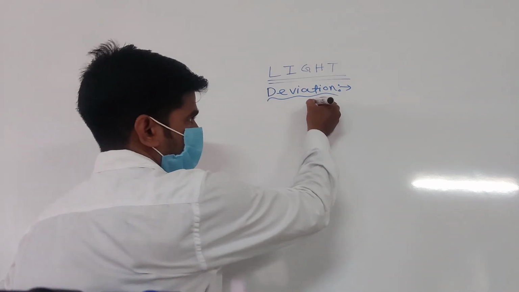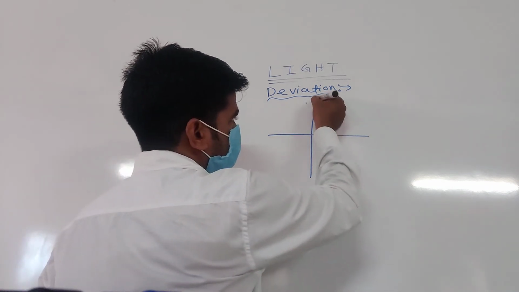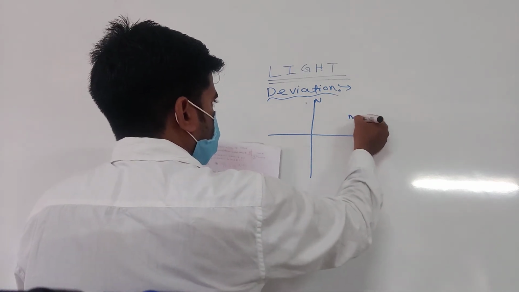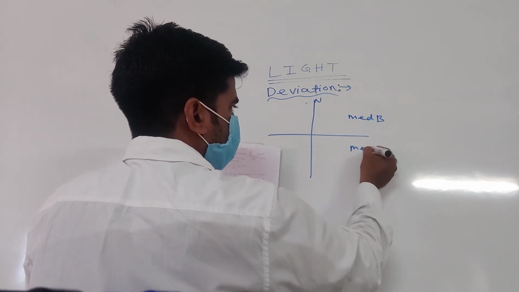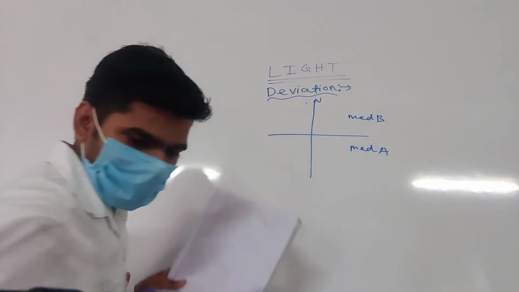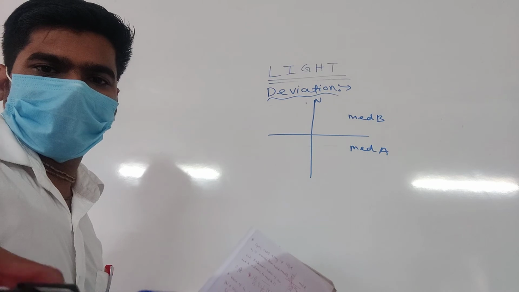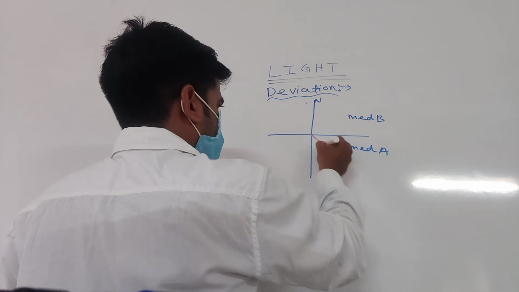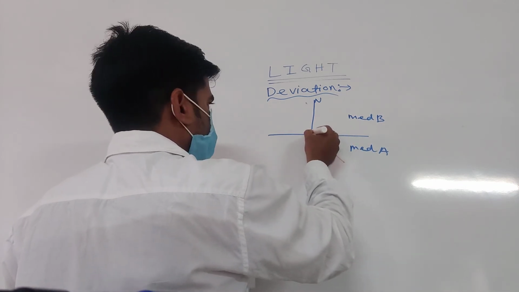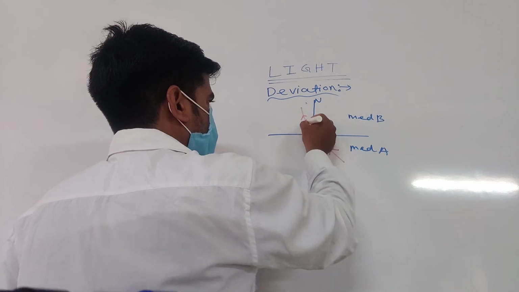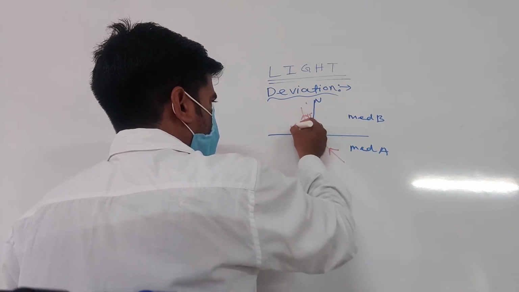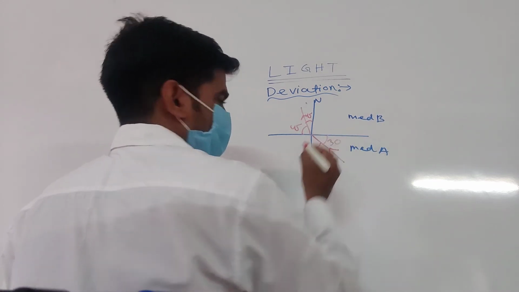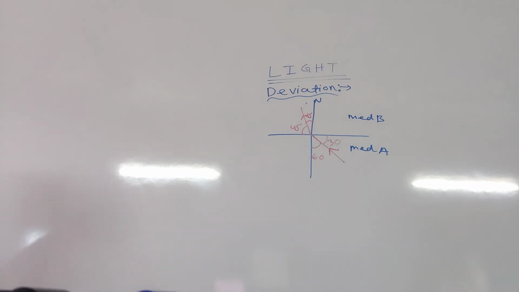Please see the diagram first. This is the normal, this is the plane interface, this is medium B, this is medium A. Light ray travels in this way. Light travels from A to B. This is 45. So this angle is also 45. This angle is 60. This angle is 30. This angle is 30.